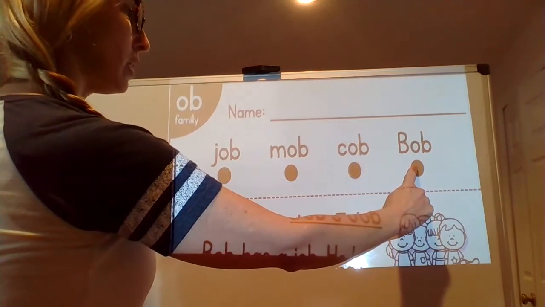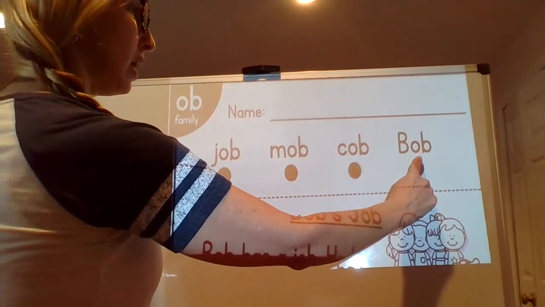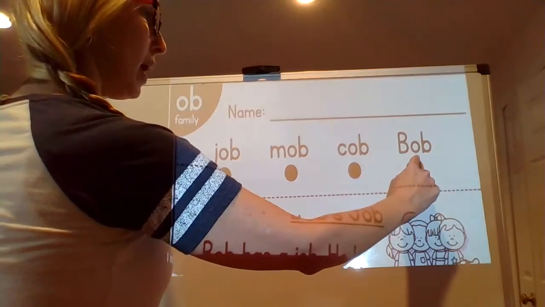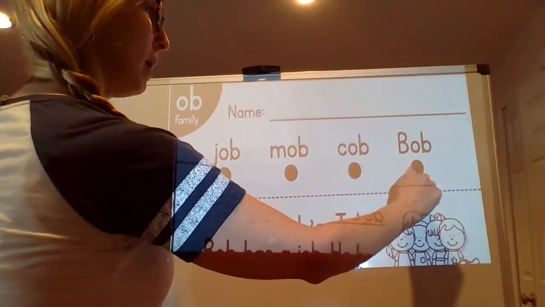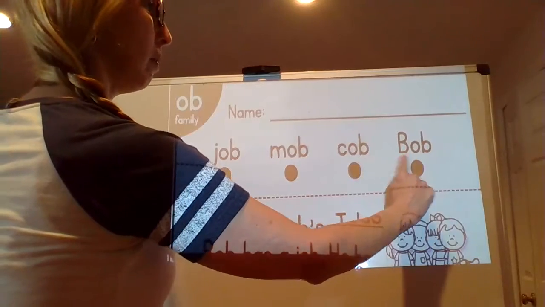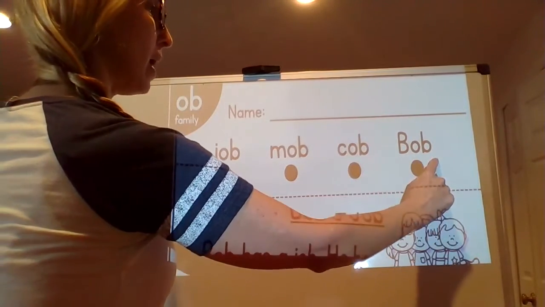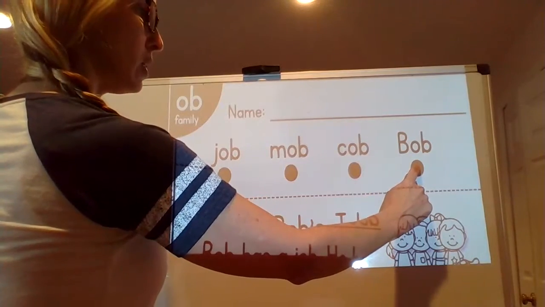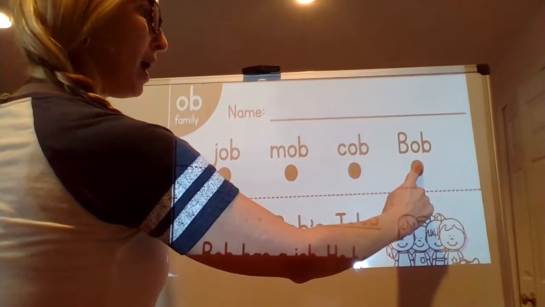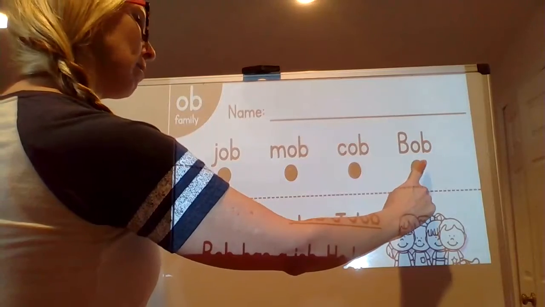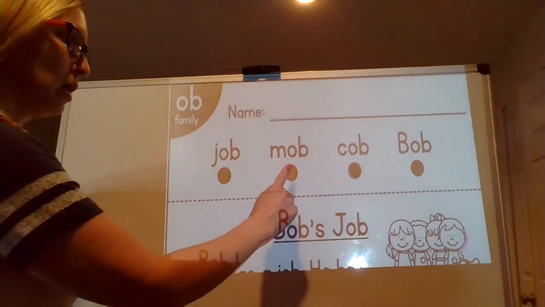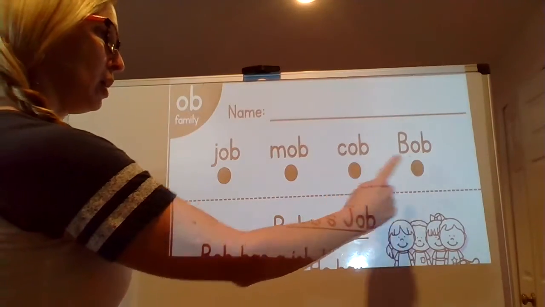Last word, let's say the sounds. B, a, b. Sound it out. Get ready. Bob. Your turn. What word? Bob. We notice this is the uppercase or capital B, so we know this is a name, Bob. Bob likes to cut the grass. Bob.